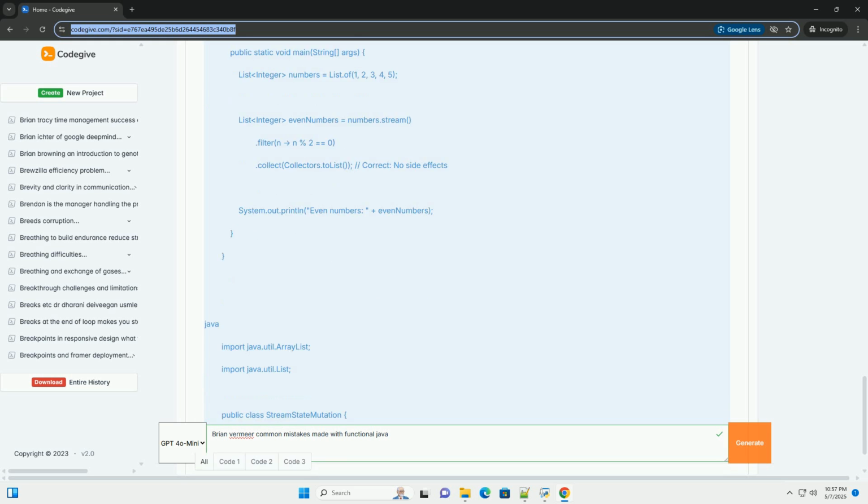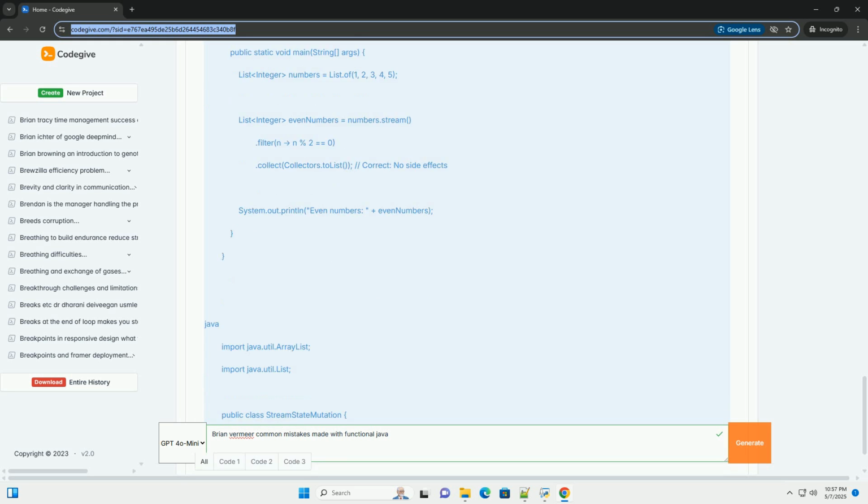This version uses filter to select even numbers and collect to create a new list containing only the even numbers. It's a pure function and avoids side effects. Mistake 3: mutating state within streams.